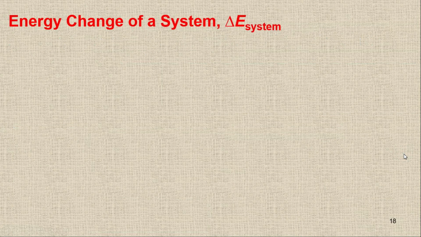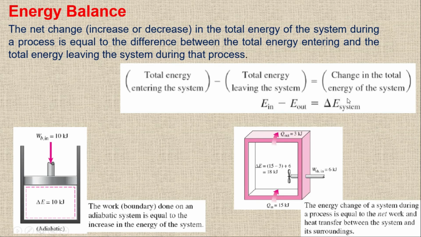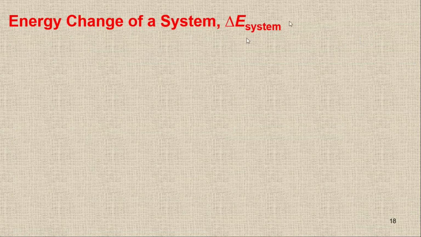Now the energy change of a system. In the previous equation, we have the system energy change, and we have in and out. So we have two different types of energies here. The first one I'm going to talk about is the energy change of a system.